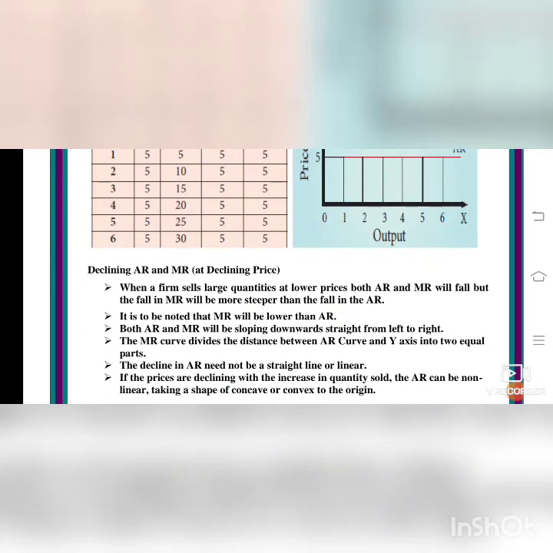You see the AR curve, isn't it? So AR is equal to MR. The shape will be a straight line horizontal to x-axis. Declining AR and MR at declining price. When a firm sells large quantities at lower prices, both AR and MR will fall, but the fall in MR will be steeper than the fall in AR. Now this will be explained in the diagram down. So you see the diagram.